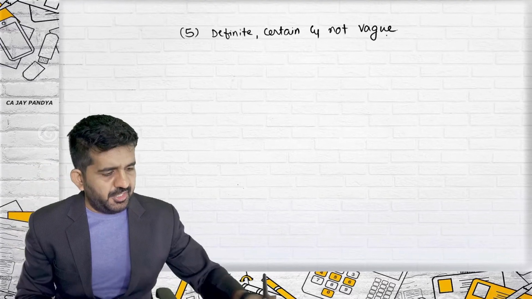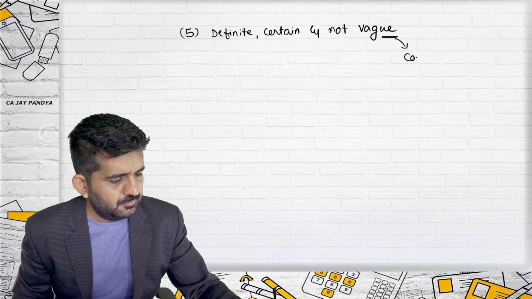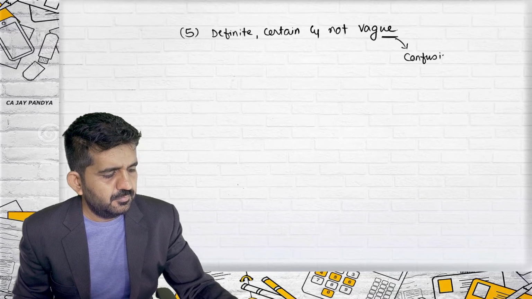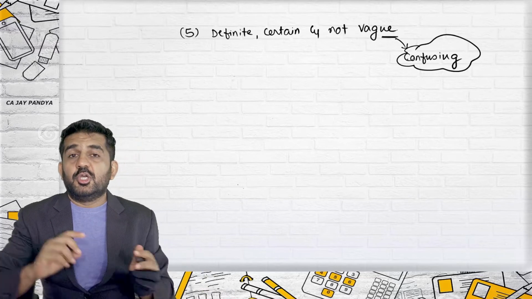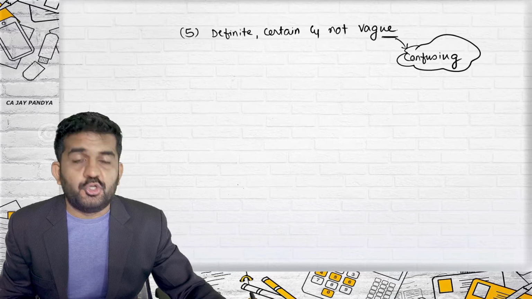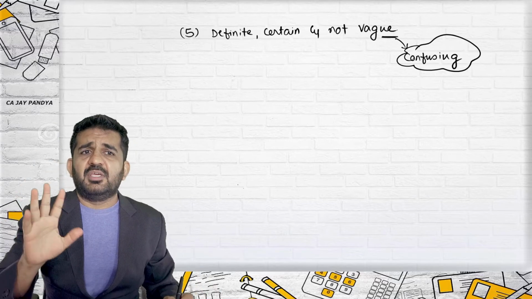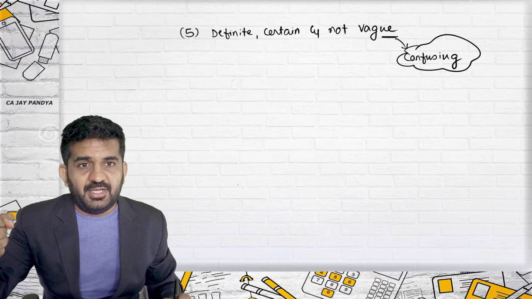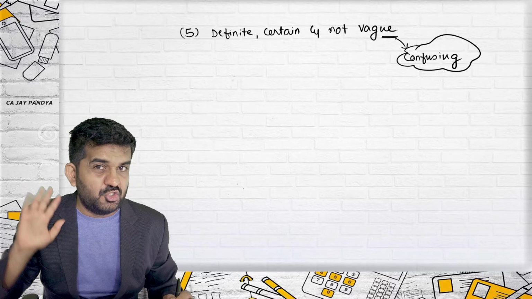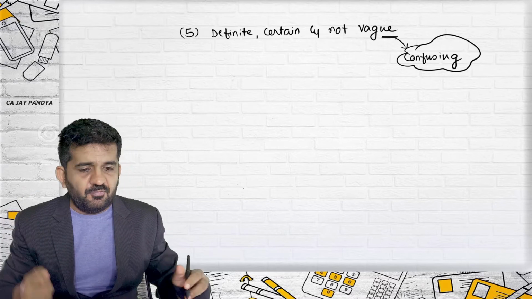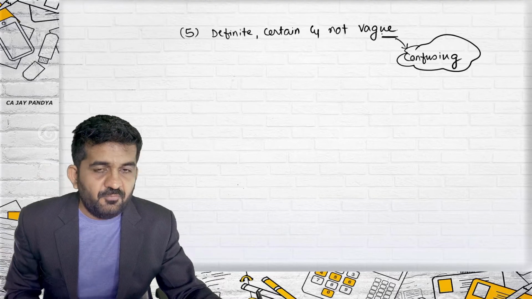Try to concentrate. Vague is confusing. So it should be vague or not vague? It should not be vague. I am giving you an offer which is not definite, not certain, and it is a vague offer, and so it is not regarded as an offer. How the offer should be? It should be definite, certain, and not vague.